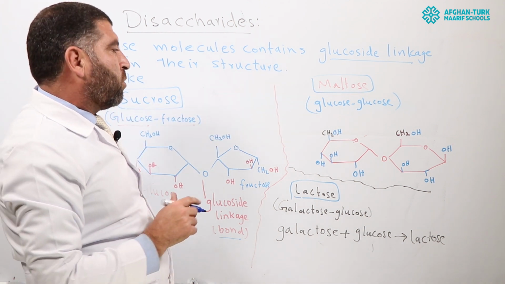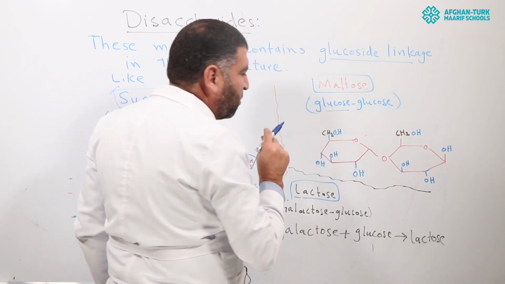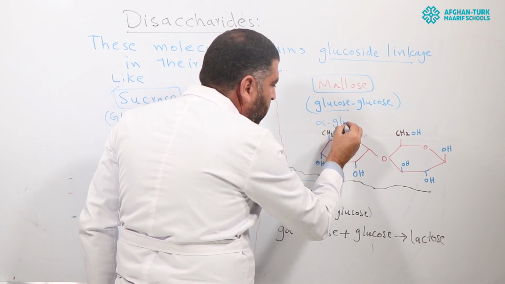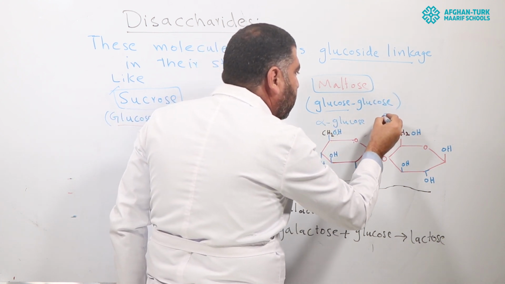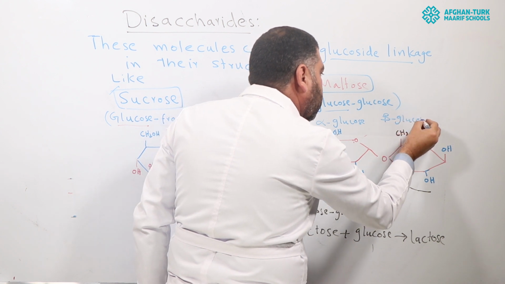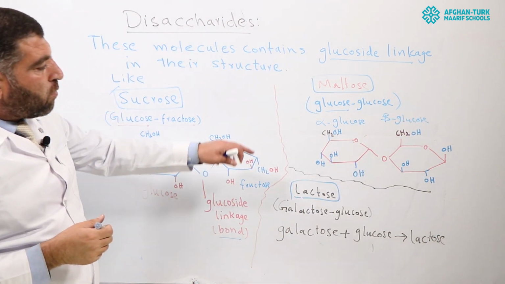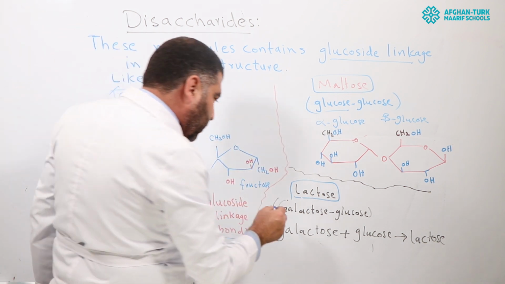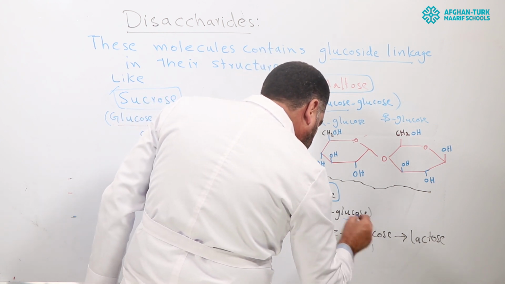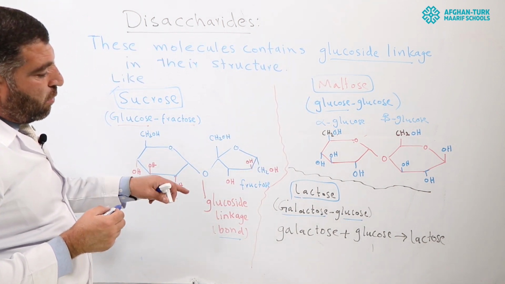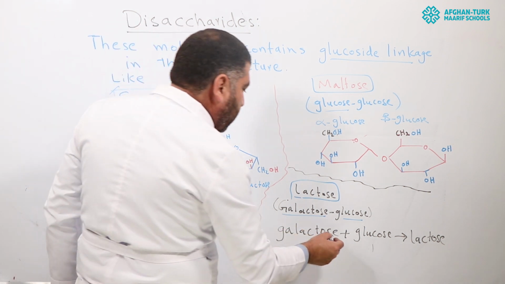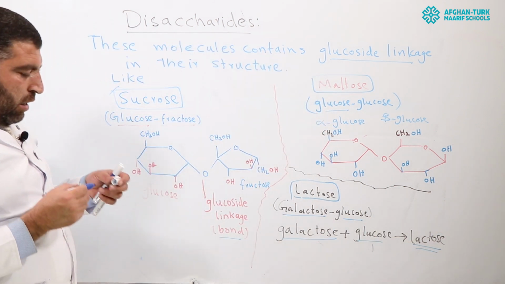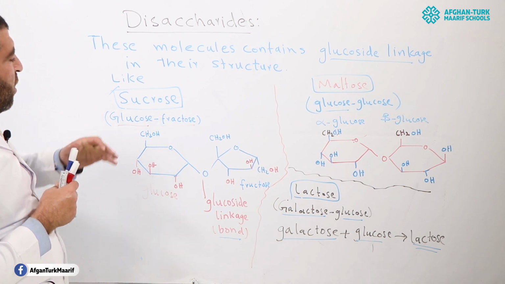Similarly, maltose is basically made of glucose molecules, but glucose is of two categories. One is called alpha glucose and the other is called beta glucose. So these molecules combine with each other to make maltose. And third one is lactose. Lactose is basically two monosaccharides, galactose and glucose, combined together. So both of them, galactose and glucose, combined together inside the cells, and it will produce lactose. So three types of disaccharides are present.